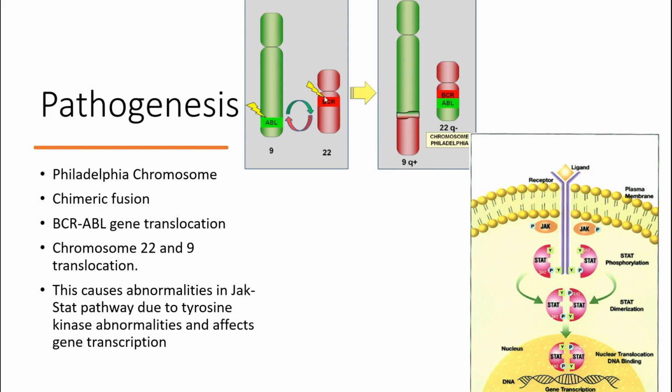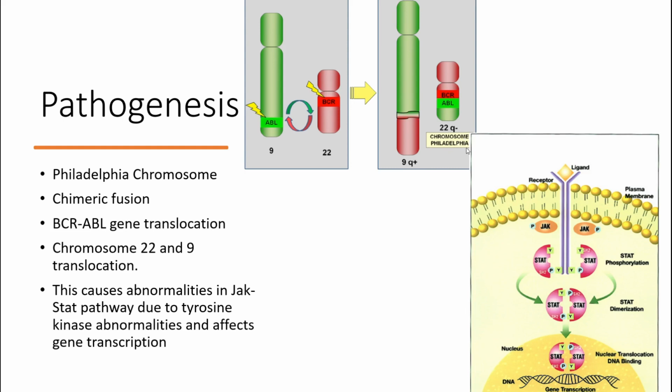In this 22nd chromosome, there is a gene called the BCR gene, and in the 9th chromosome, there's a gene called the ABL gene. Now, this ABL gene translocates from the 9th chromosome to the 22nd chromosome. So this chromosome, which has the BCR and the ABL gene, is called 22q minus, or the Philadelphia chromosome.